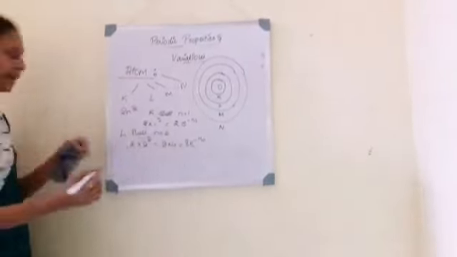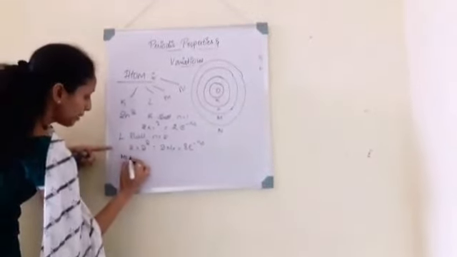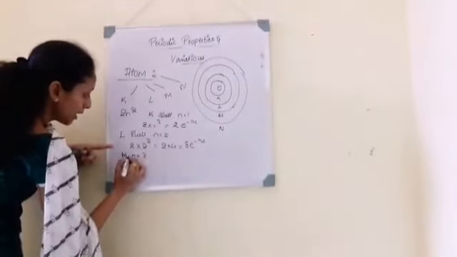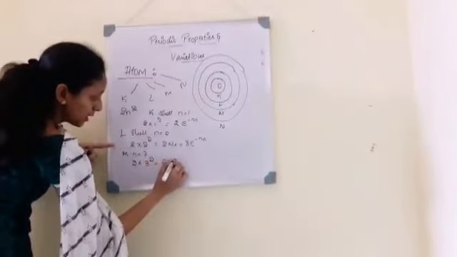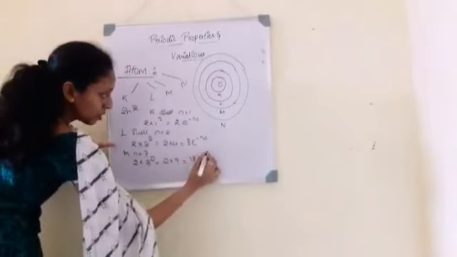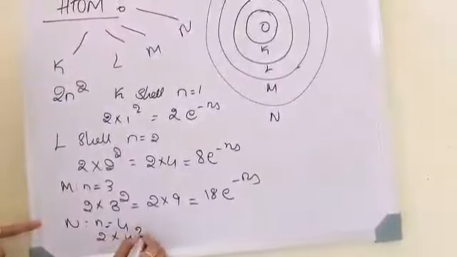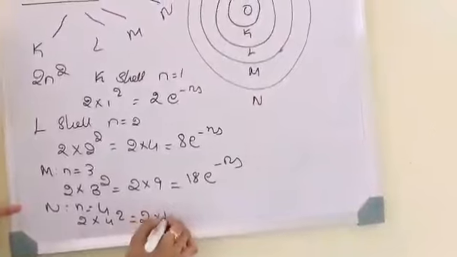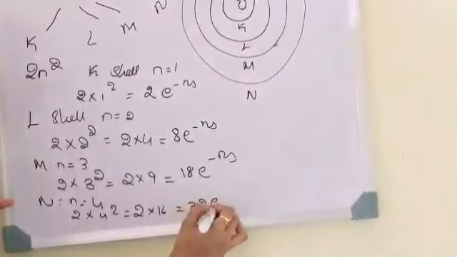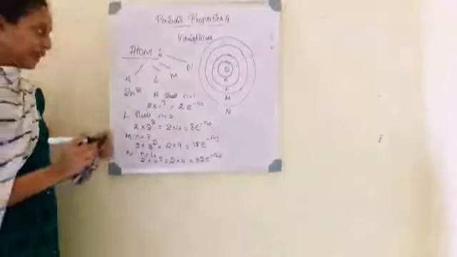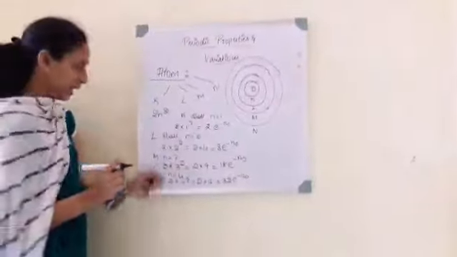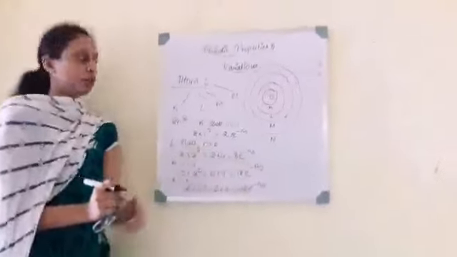Then M, where n is equal to 3. So 2 into 3 square will give you 18 electrons. Whereas for the N shell, n is equal to 4, 2 into 4 square gives 32 electrons. So K shell consists of 2 electrons, L shell 8, M shell 18 and N shell 32 electrons.